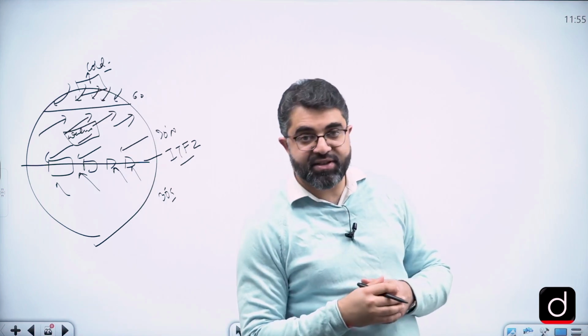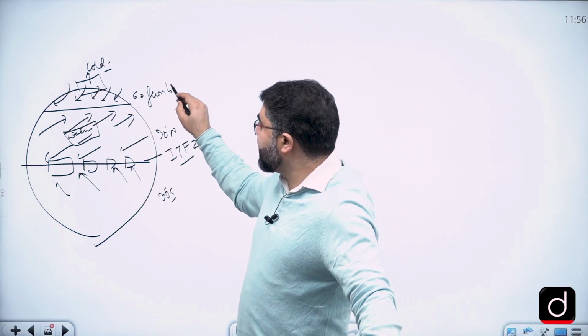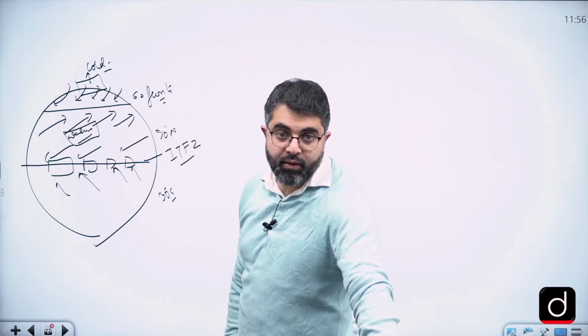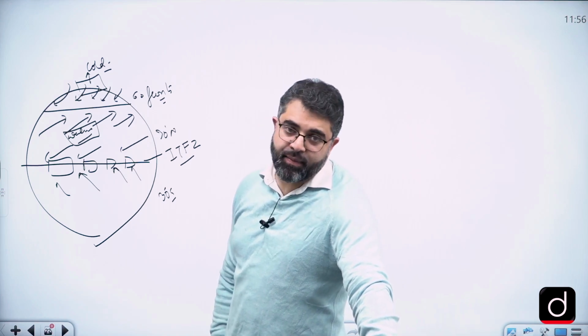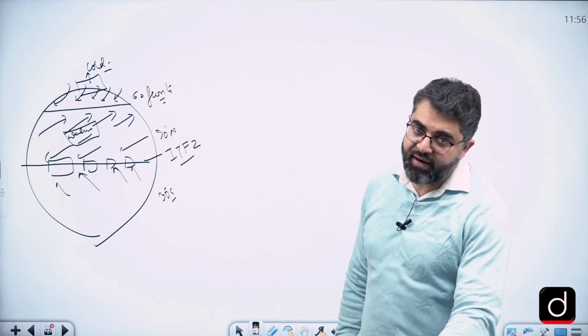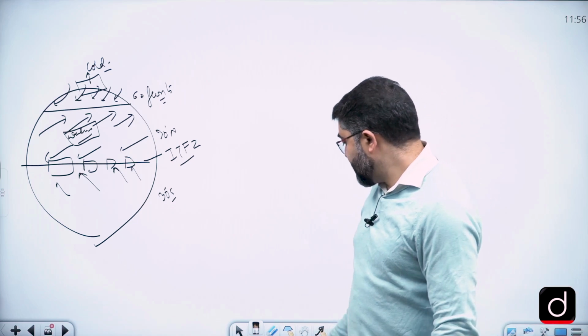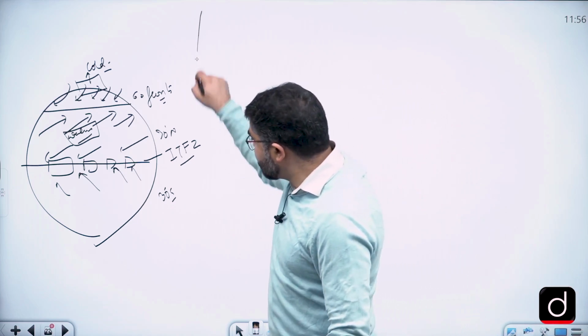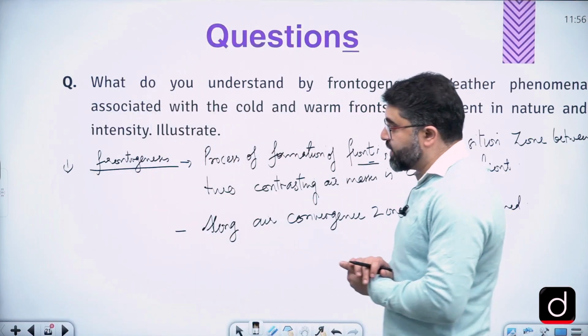The convergence happens at 60°, and that leads to the formation of fronts at 60° zone. So that's why we have more pronounced frontal formation, more frequent frontal formation at subpolar latitudes, right? This is one aspect we must understand. The second part of the question is a bit demanding.